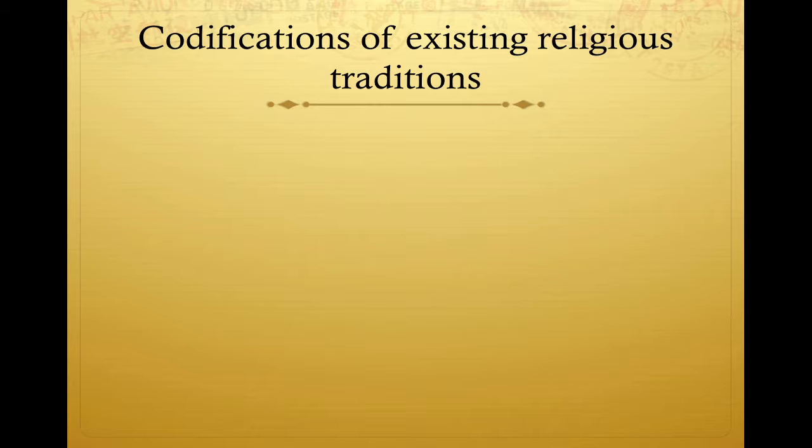First, the existing religious traditions. This section focuses on developments in Judaism and Hinduism during this time period. These religions are in their own section because they began before 600 BCE, the start of this unit.